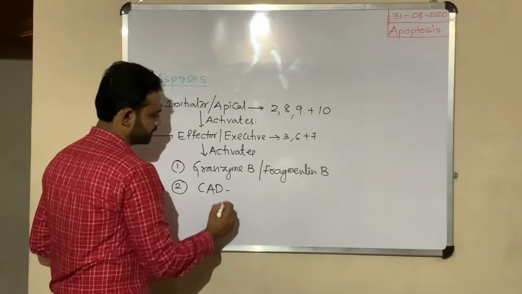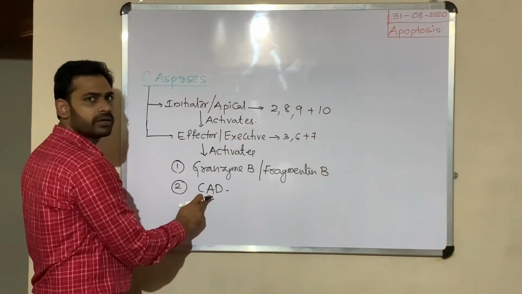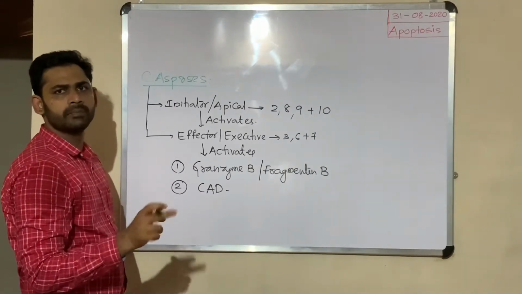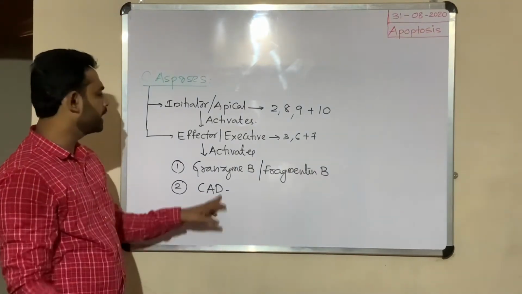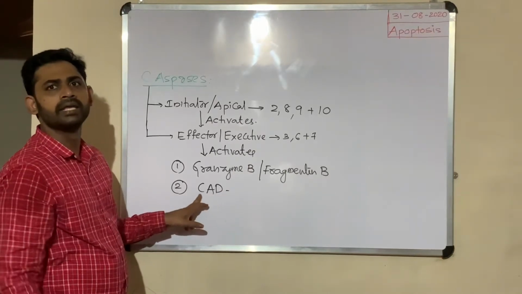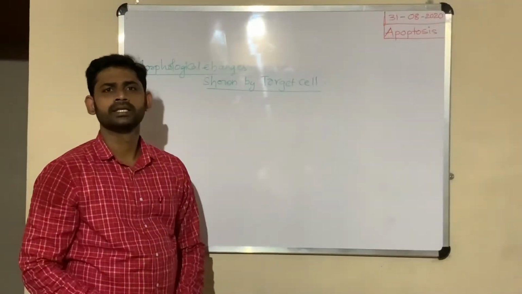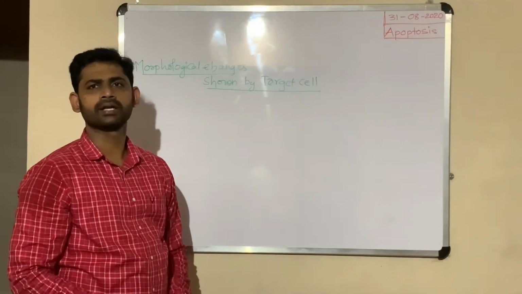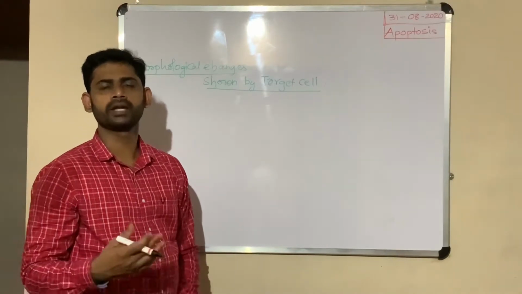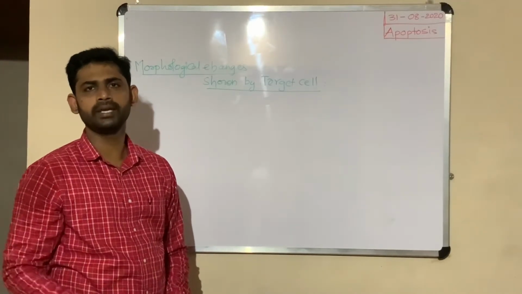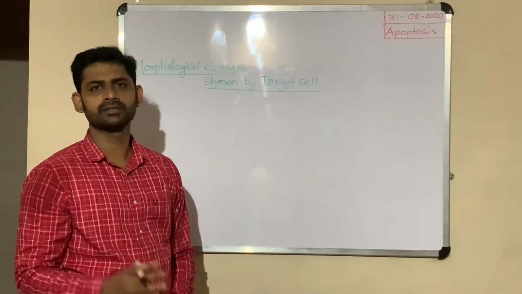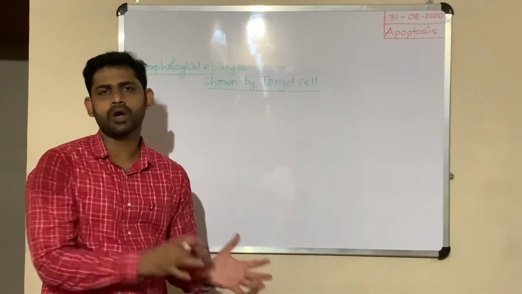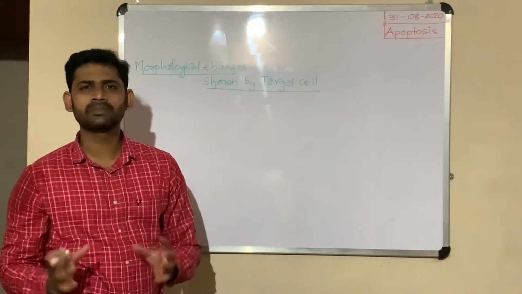CAD is caspase activated DNase. DNase means the enzyme that causes the breakdown of DNA. This DNase is activated by caspases. So the effector caspases activate different enzymes like fragmentin B and CAD, caspase activated DNase.